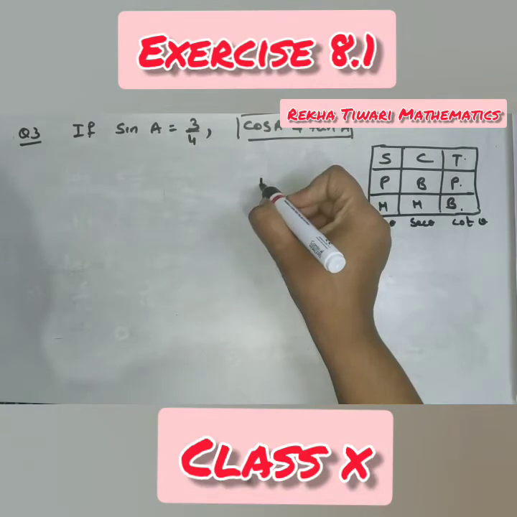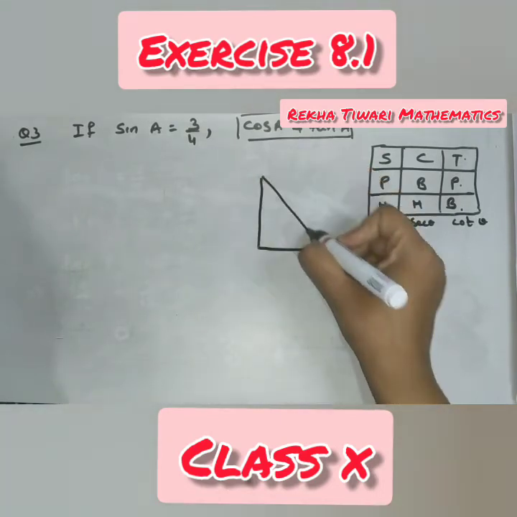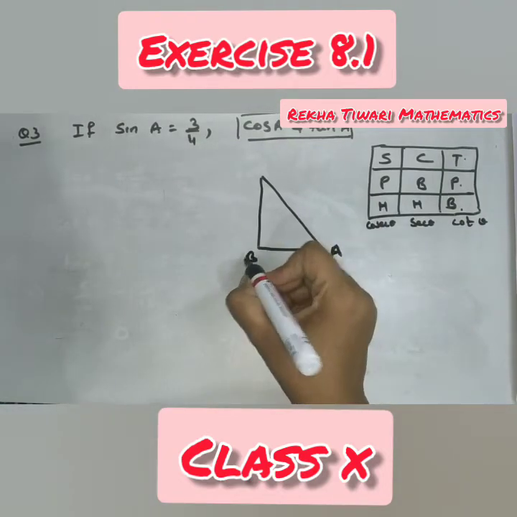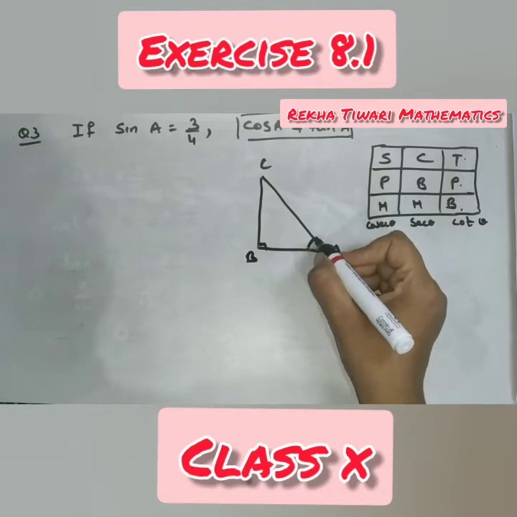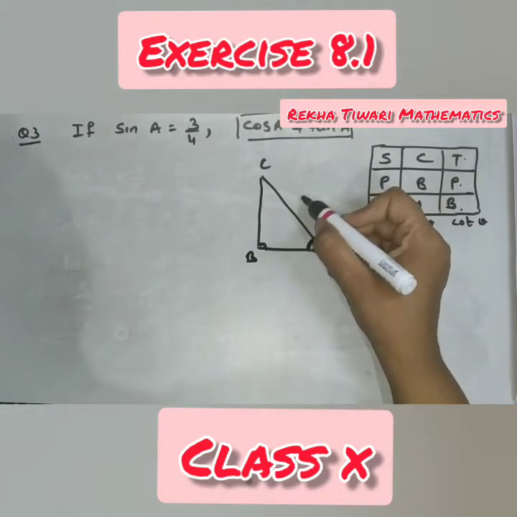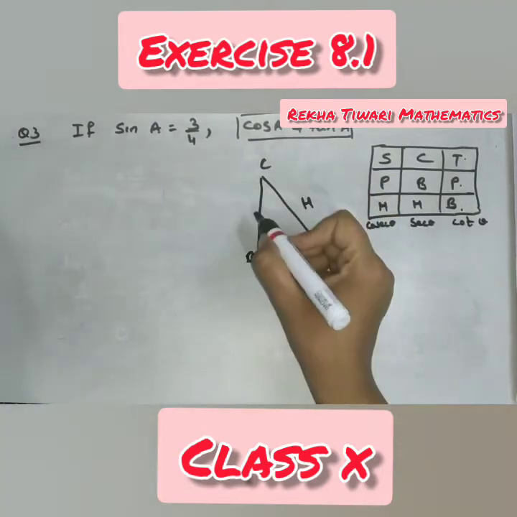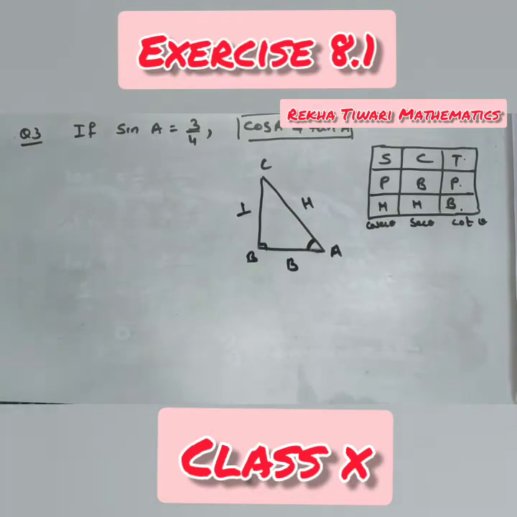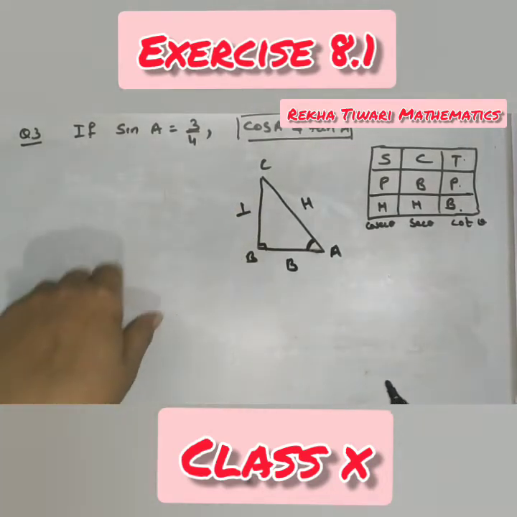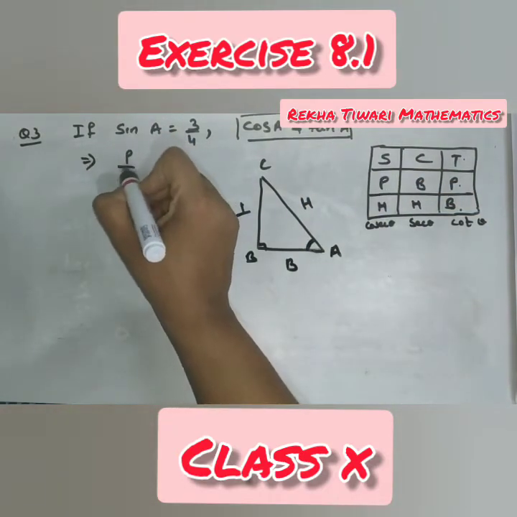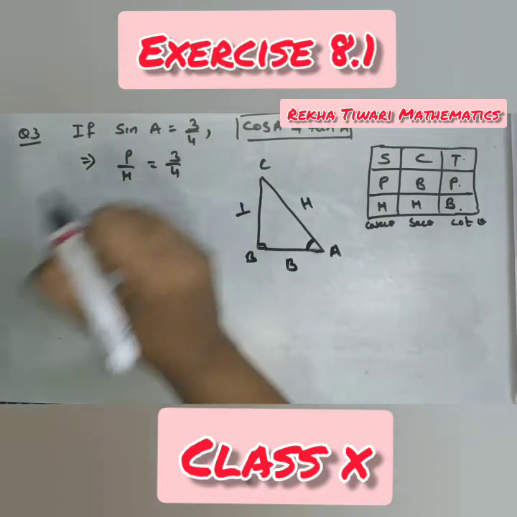So let us draw the figure first. Always a right angle triangle. And since they are talking about angle A only, let me put angle A here, B, C. Now this is the hypotenuse. Adjacent to angle A is the base and opposite to angle A is the perpendicular. Correct? The most important part for trigonometry, you have to mention the sides. Now sine A is 3 by 4. What is the formula for sine? Sine is P by H. This implies P by H is equal to 3 by 4.